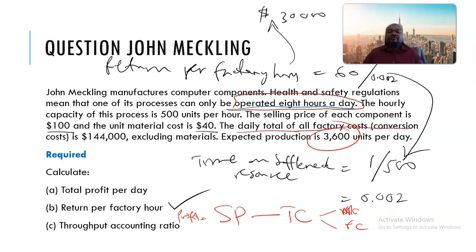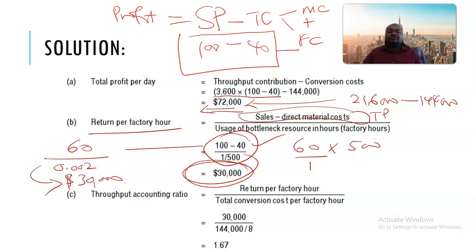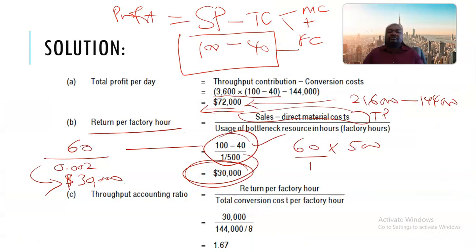The daily factory cost, or conversion cost, was $144,000.